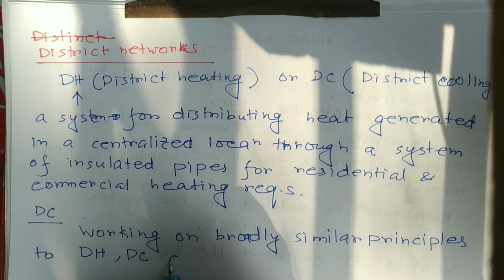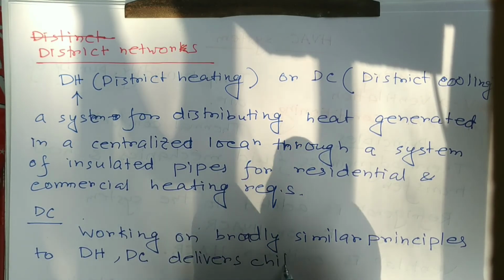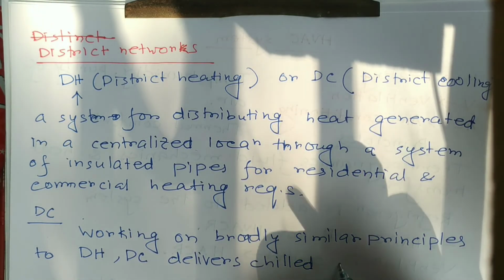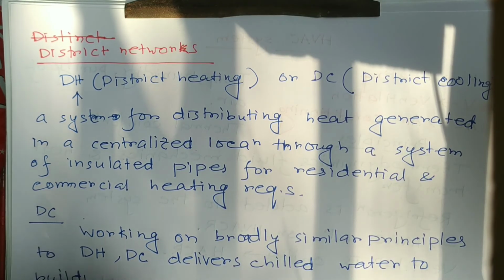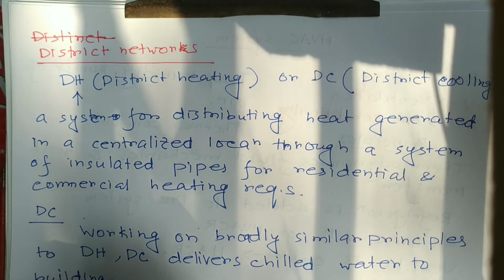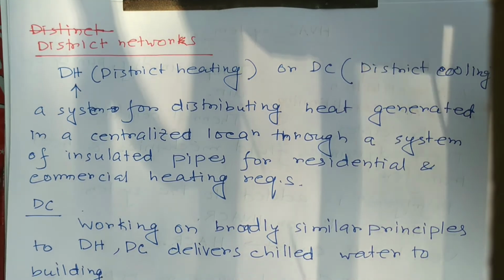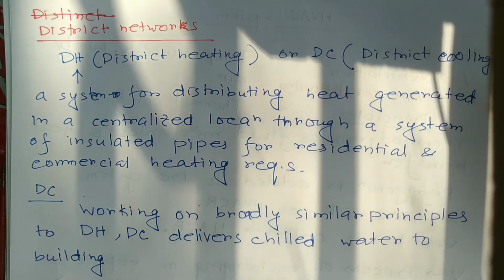District cooling delivers chilled water to buildings where the buildings and offices or factories need cooling. So these are DH and DC, that is district heating and district cooling.